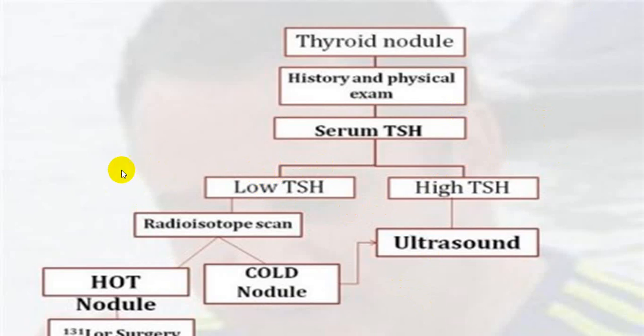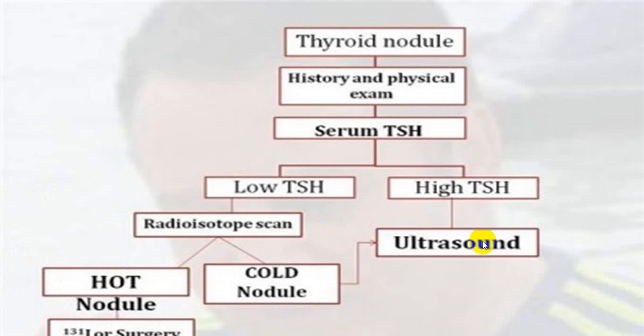By and large, it is almost non-malignant. So do a radioisotope iodine uptake study. If it is a hot nodule, more in favor of Graves' disease, you can put them on radioactive iodine, or you can go for surgery, or you can even use anti-thyroid drugs.